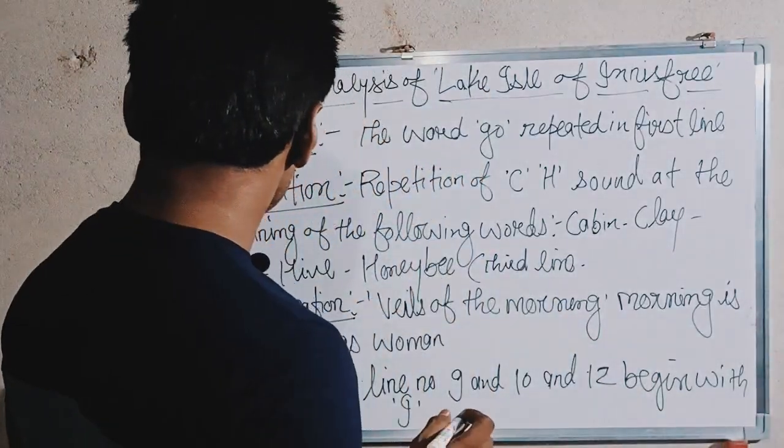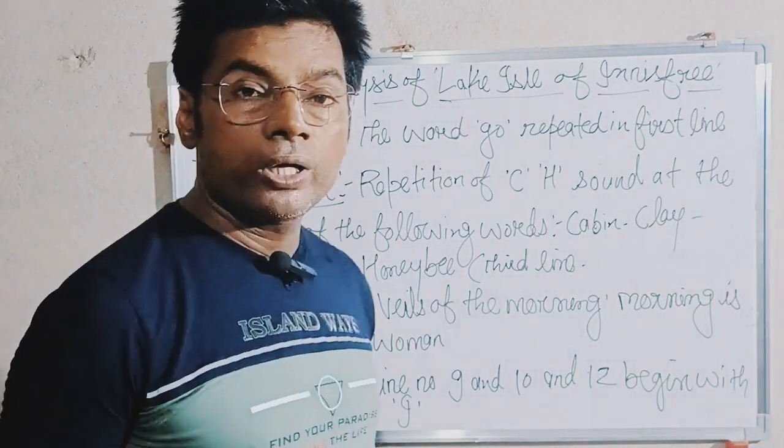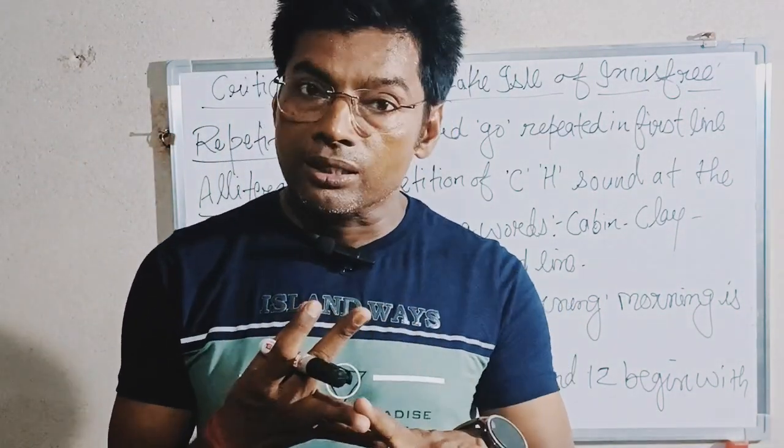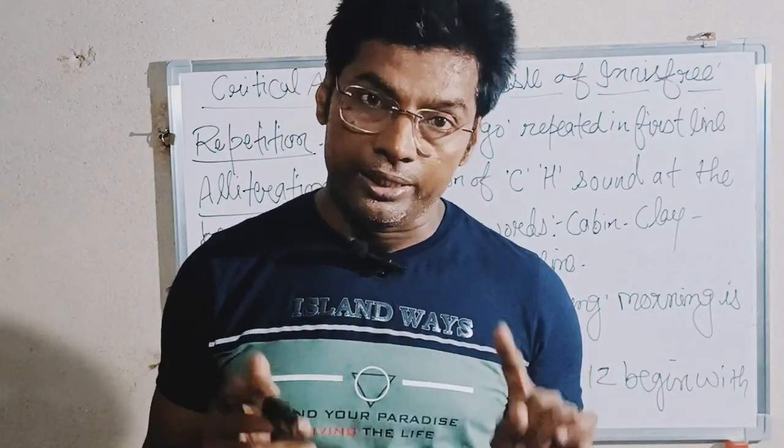So anaphora is also used in this very particular poem. Why? Because the 9th line, 10th line and 12th line of the poem begin with I.